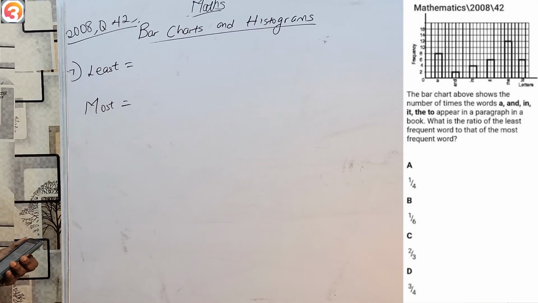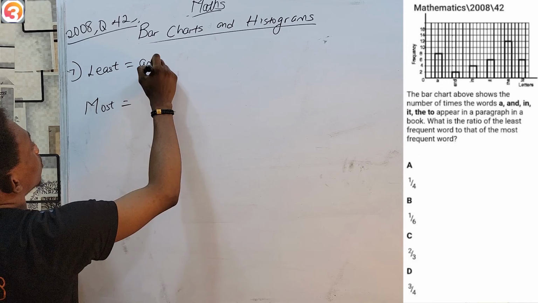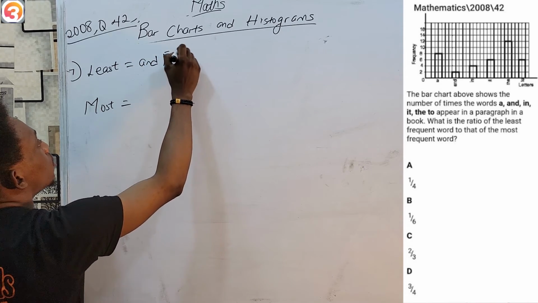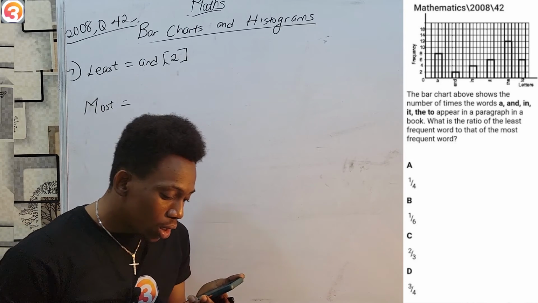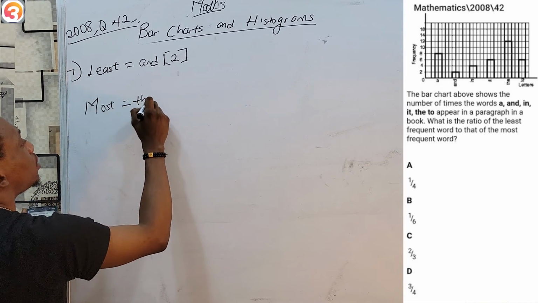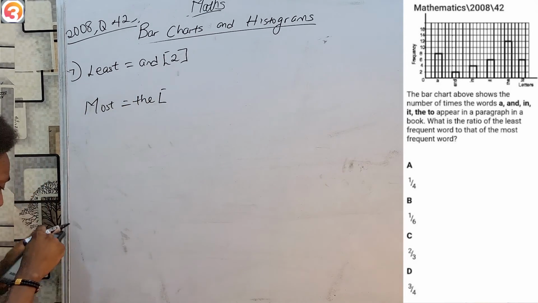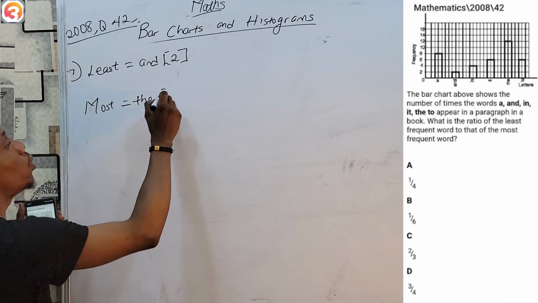And I can see easily my smallest frequency is and, which appears 2 times, while my highest frequency is the, that's the one that has the highest frequency, and I'm looking clearly here, it is 12.